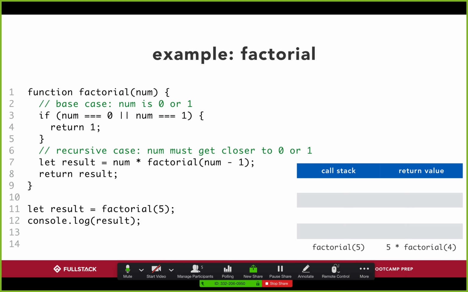Yeah. So line 7 says, okay, great. Before we move on to line 8, you need to tell me what num multiplied by factorial of num minus 1 is. So that's why on the right-hand side of my call stack, I'm trying to figure out the return value for what 5 multiplied by factorial 4 is. Good so far? So in order to figure out what factorial 4 is, I need to run my factorial 4 function. And on that iteration of the function, it's going to take me to line 7 again. And that says, hey, you need to figure out the value of factorial 4, which is just 4 multiplied by factorial 3.